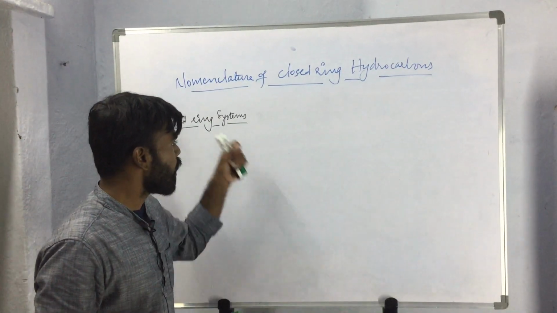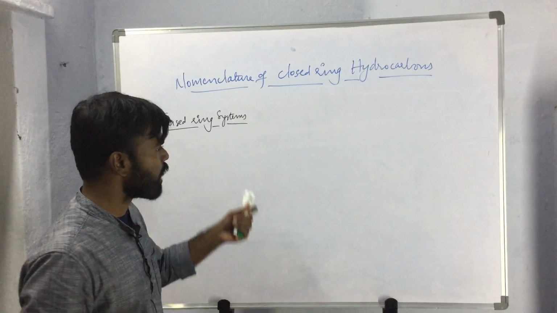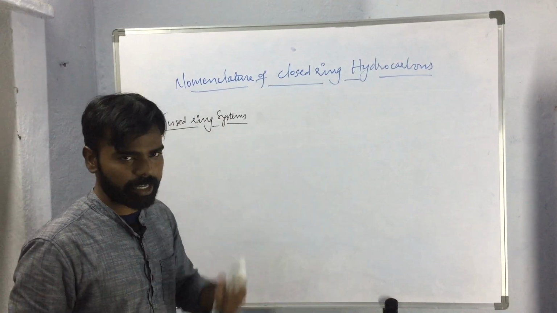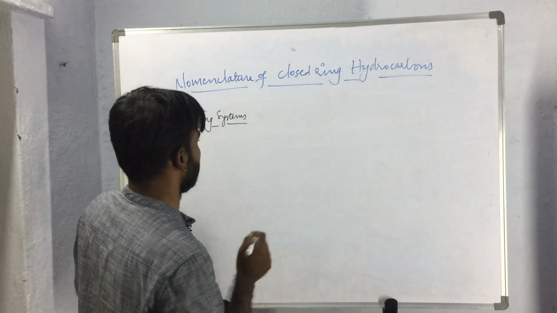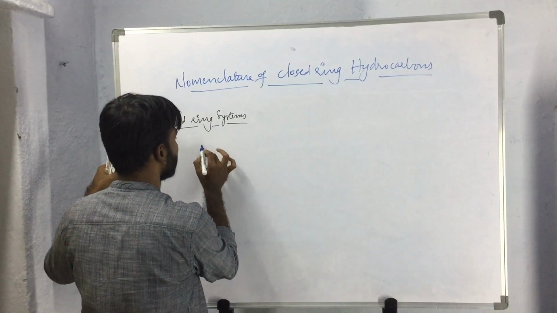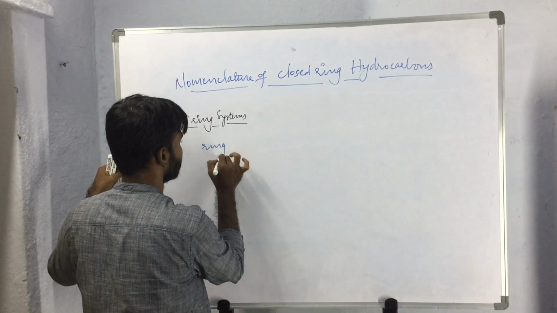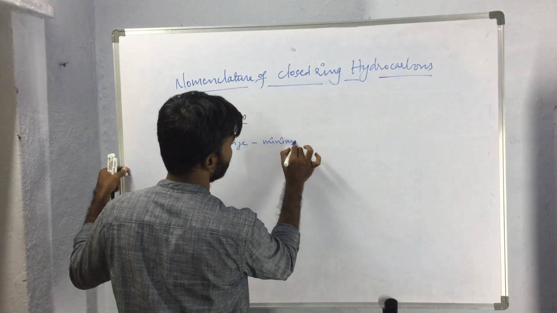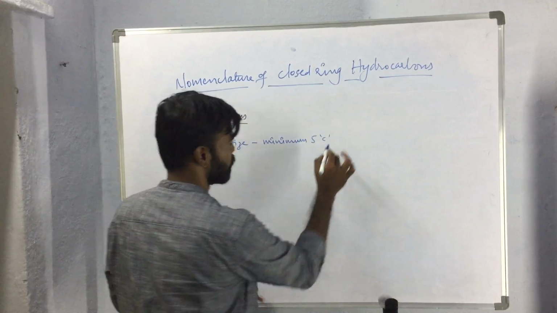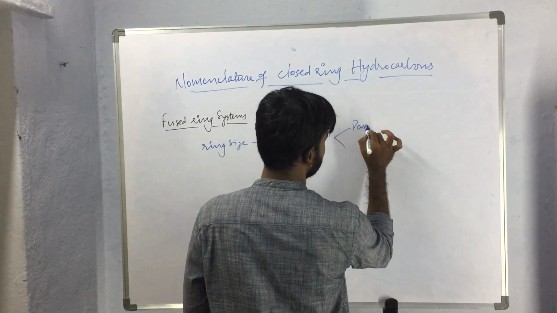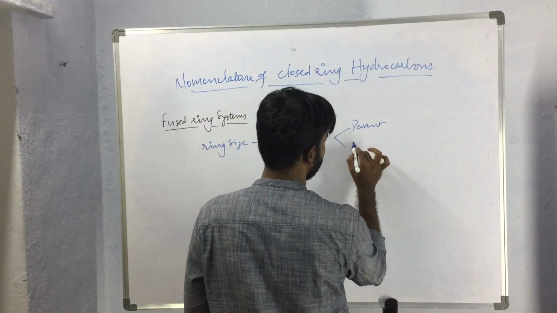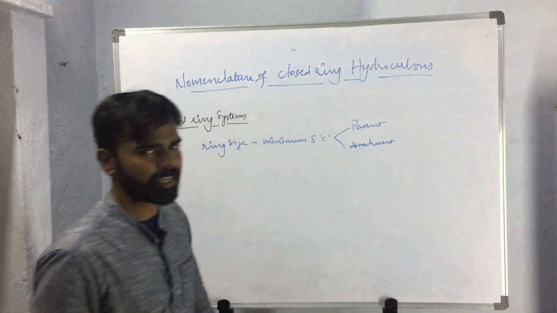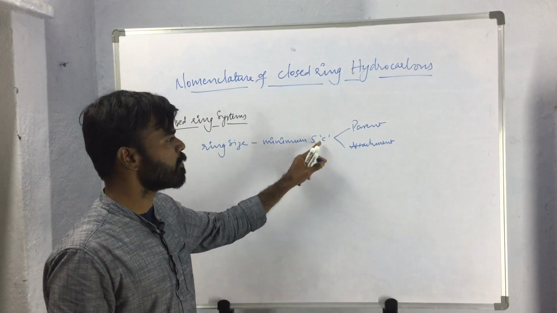So here, while naming these fused ring systems, we have to identify the parent name and the attachment name. In this system, the minimum ring size should be 5 carbon atoms for both parent and attachment. So we have to keep in mind that the ring size should be minimum 5.